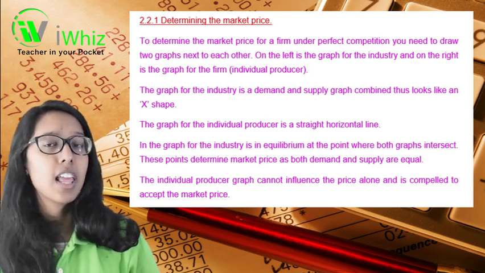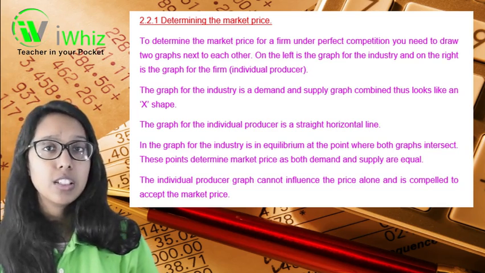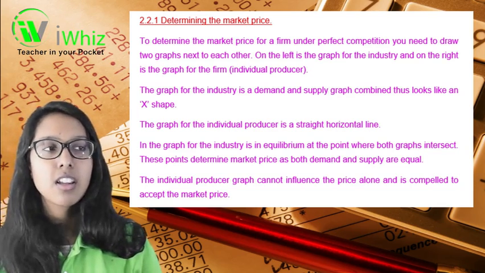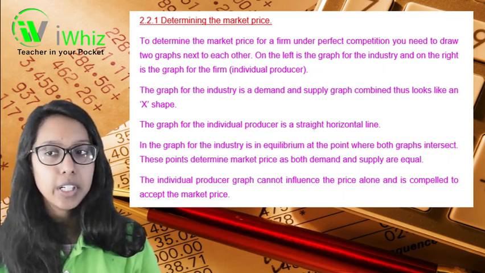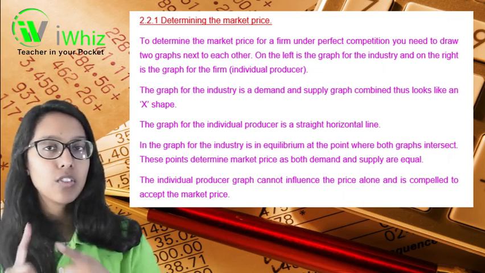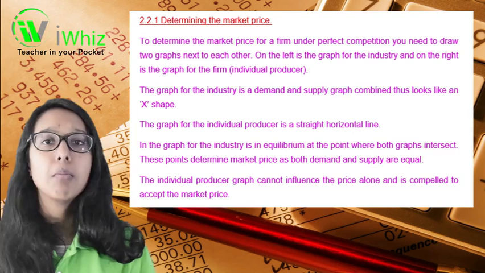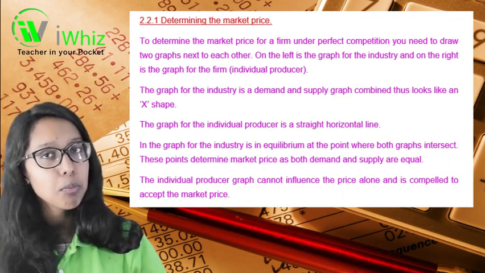Combined, it looks like an X shape. The graph for the individual producer is a straight horizontal line. In the graph for the industry there is an equilibrium at the point where both of the graphs intersect. This point determines the market price, as both demand and supply are equal at that point.